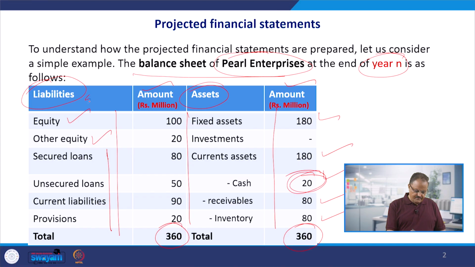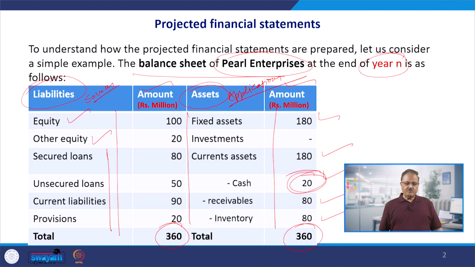So this information is available with us, and as discussed in the previous class, on the left hand side we are given the liabilities, or you call them the sources of the funds in a way. So these are the sources of the funds and these are basically the applications of the funds, right? How much funds have we raised from different sources?